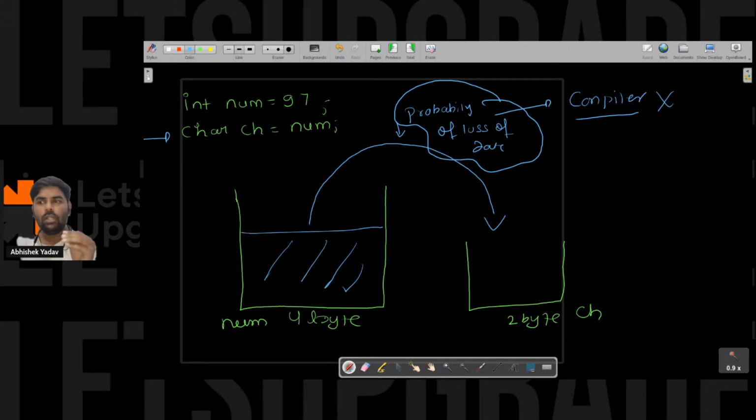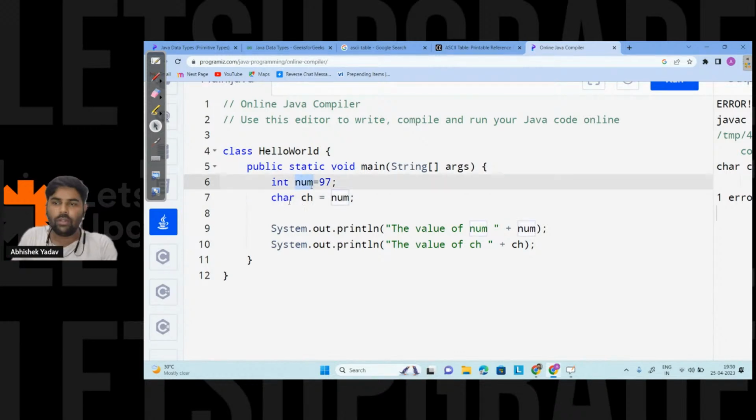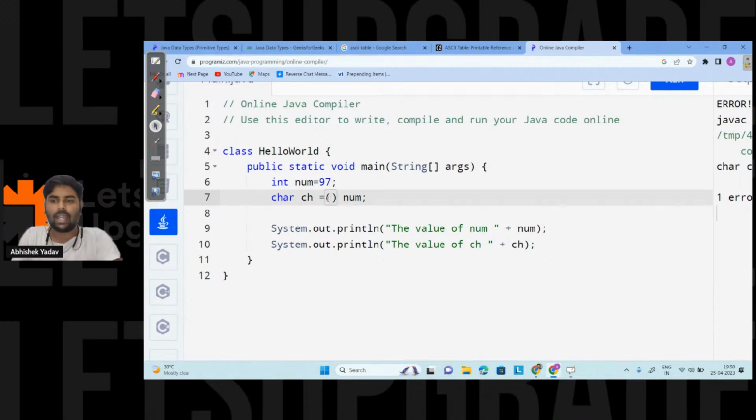So the compiler will say, hey, I will not take care of this kind of conversion, so the programmer has to take care of this kind of conversion, right? The programmer has to do this kind of conversion. So let's try to do this conversion here. In order to convert num to a character, we have to explicitly typecast it, right? And how can we explicitly typecast it? With the help of a round bracket as a prefix, and inside the round bracket we have to write the data type. In which data type do I want to typecast?